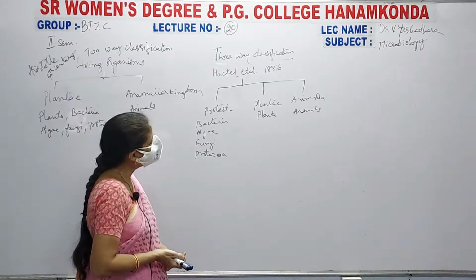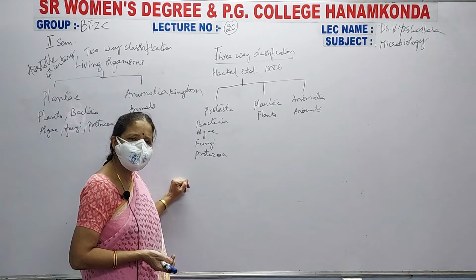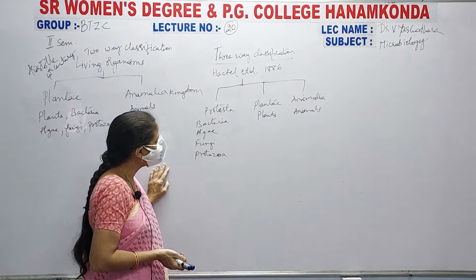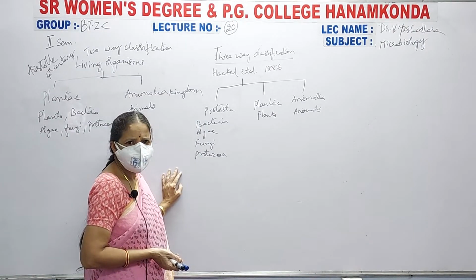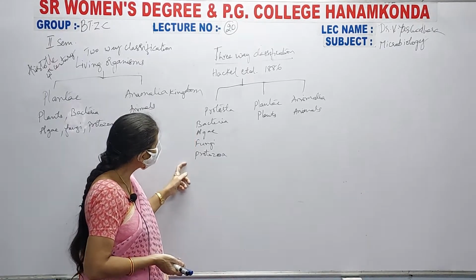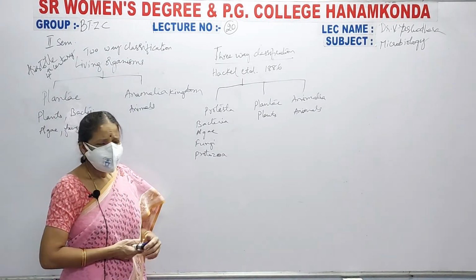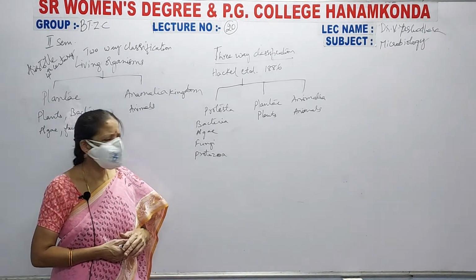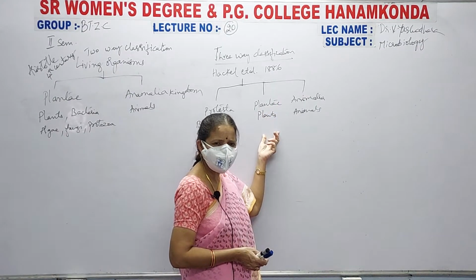When he kept them like this, he slowly started working on these organisms, and he got a little bit of doubt. Why? Because all these organisms are not matching with each other. All the plants have the same type of characters, so they are kept under Plantae kingdom.